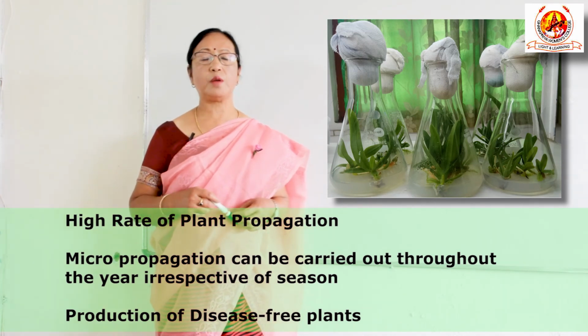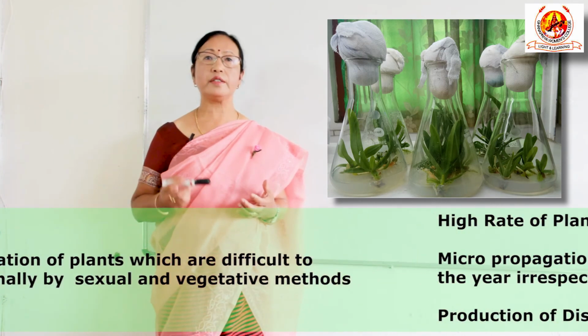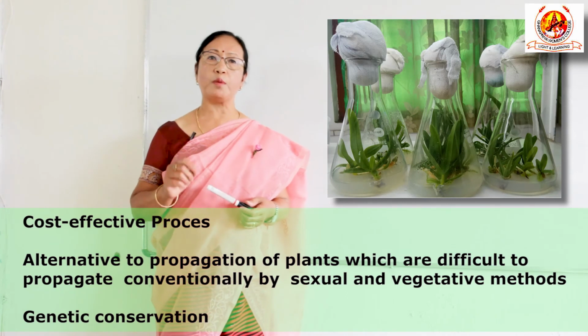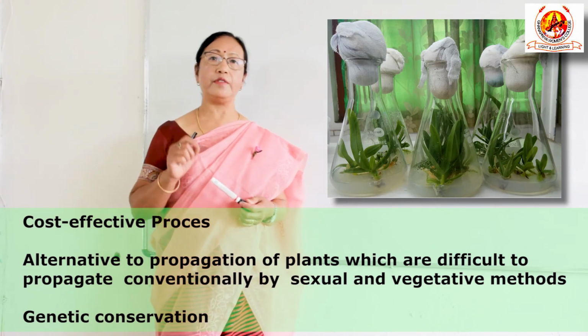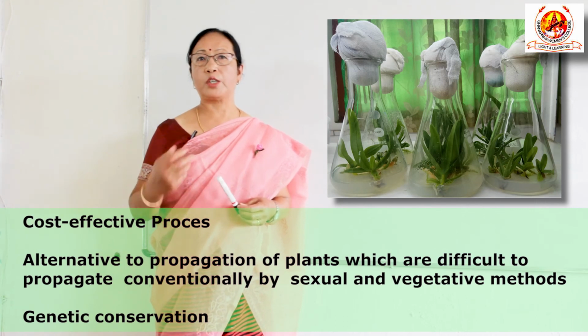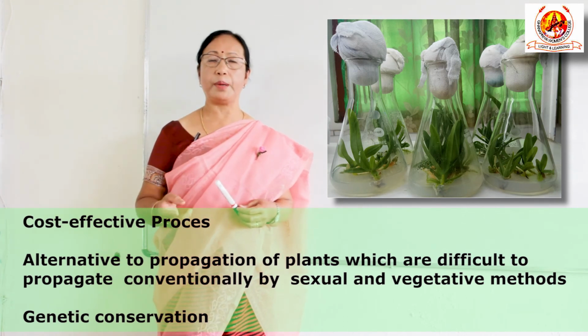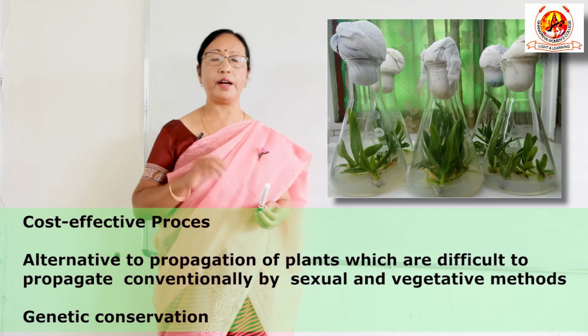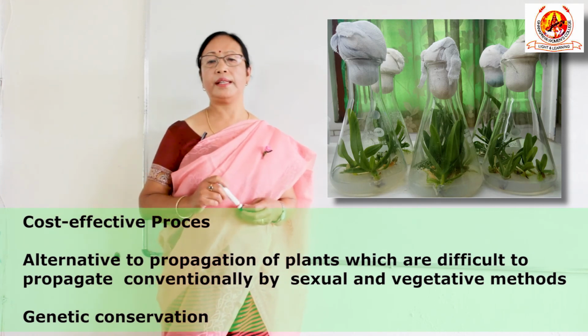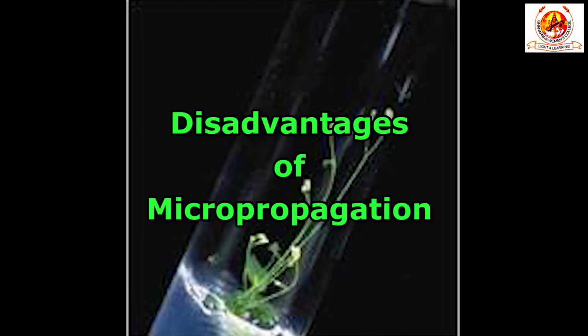Then production of disease-free plants, and it is very cost effective. One of the most important things is it can be used as an alternative to sexual and asexual reproduction for those plants which are very difficult to propagate under conventional practices. Then genetic conservation.